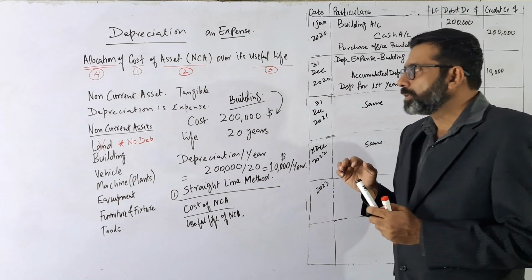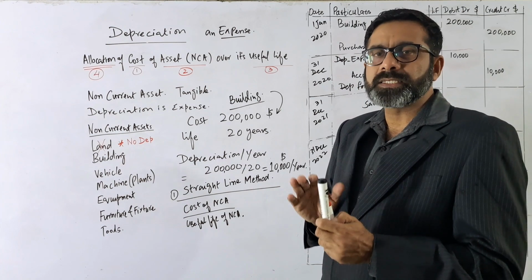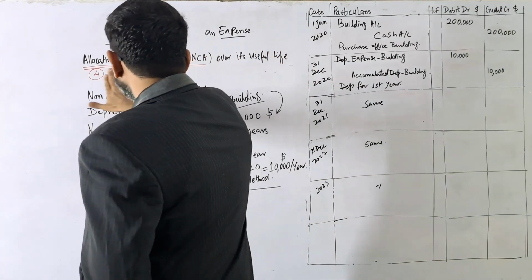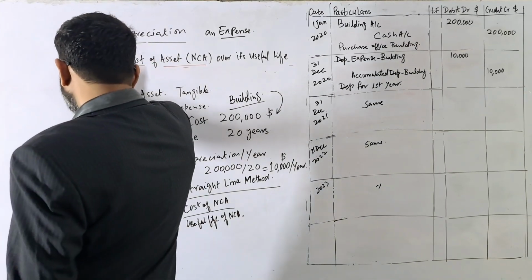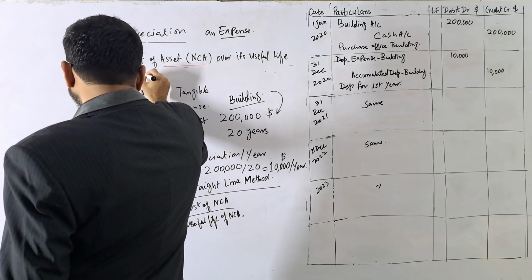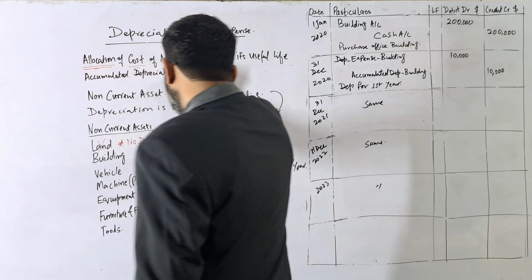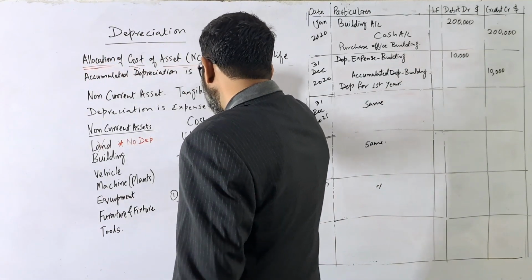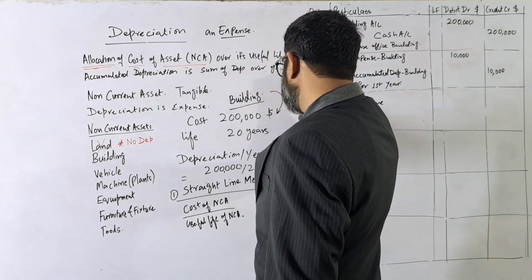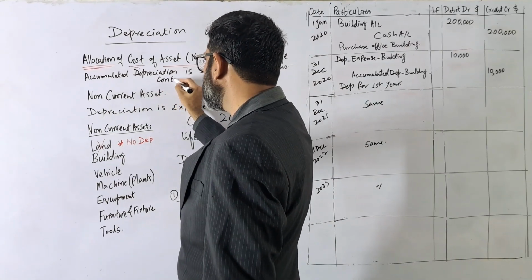So we have a concept of accumulated depreciation. Accumulated depreciation is simply the sum of depreciation over the years, and that is basically the contra-asset account.